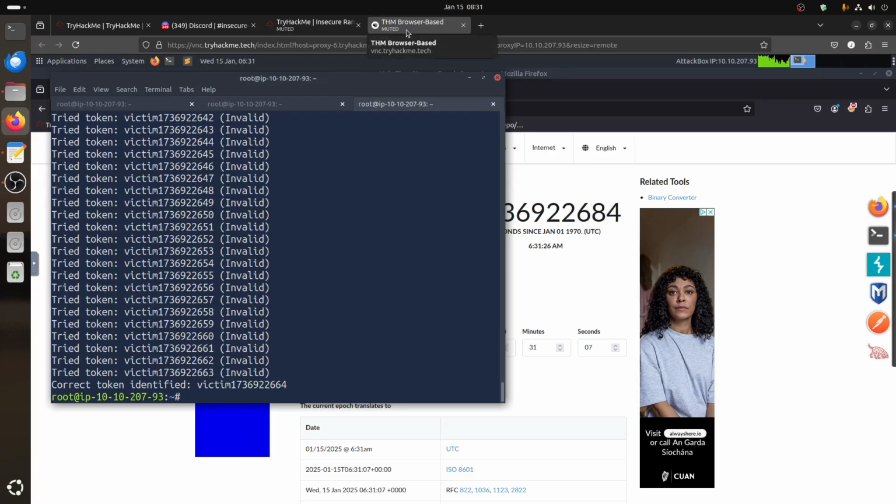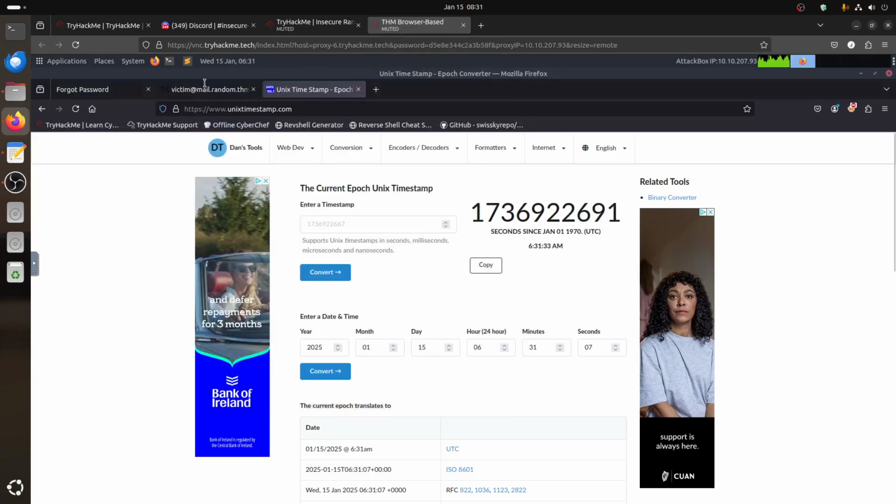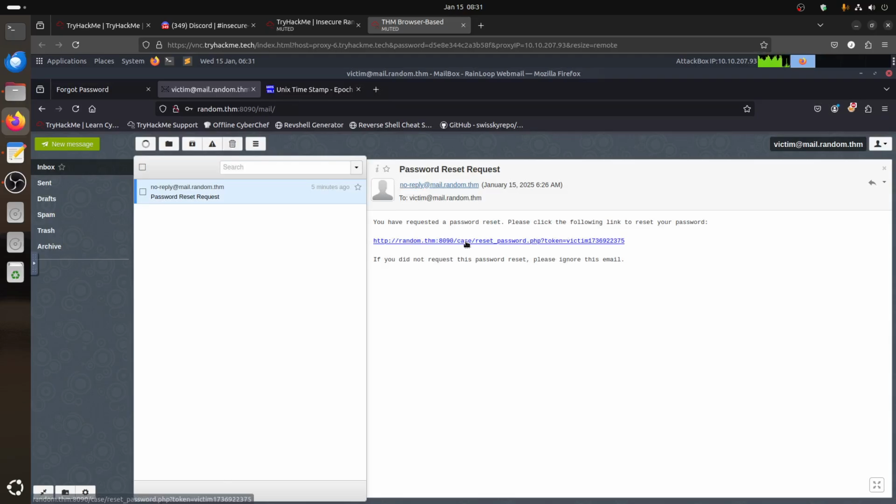Now we know the script, for example what it uses: reset password token equals.